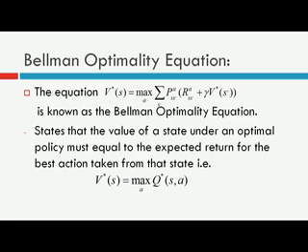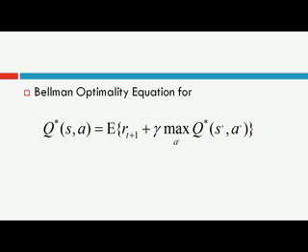And it also states that the value of a state S under an optimal policy must equal the expected return for the best action taken from that state. That is basically your optimal state value function is maximizing your optimal action value function with respect to your action A. So this is the Bellman optimality equation for your state value function. That is, in state S you choose any valid action A and then you make a transition to your next state, that is S dash, and from this state S dash you will follow the optimal policy. Now the Bellman optimality equation for your action value function.